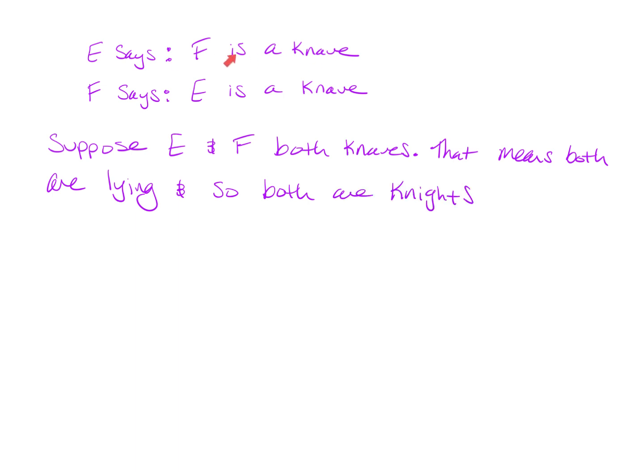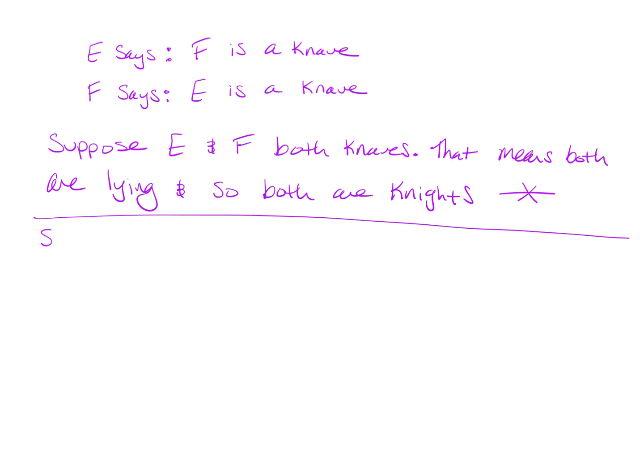Because the opposite of their statement: E says F is a knave, and if E is a knave, that means F is a knight. F says E is a knave, but if E is a knave, that means F is a knight. And if F is a knave, that means E is a knight. Okay? So we have a contradiction. They can't both be knaves. If they're both knaves, that means they're both lying and both are knights. Contradiction. Okay? So they can't both be knaves.